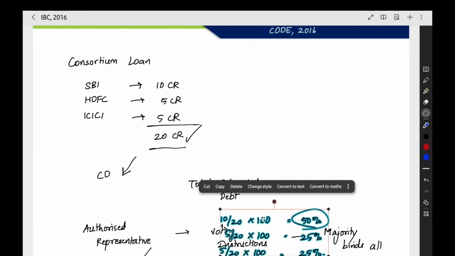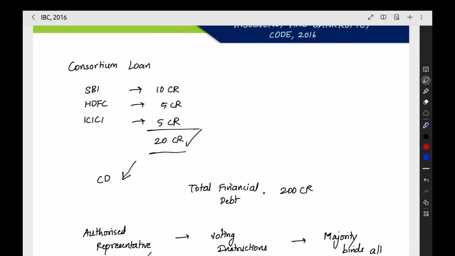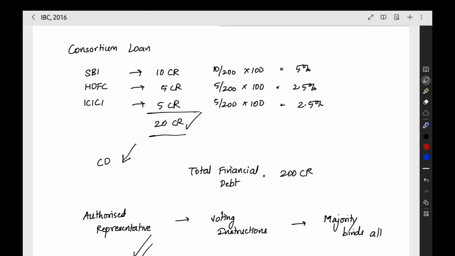Now this we can keep aside. Here when you see the actual percentage in the total financial debt, how much voting share they are having? 10 divided by 200 into 100, 5 by 200 into 100, 5 by 200 into 100. So when you do, you will get 5 percentage here, 2.5 percentage here, 2.5 percentage here. Here we are getting a total of 10 percentage.